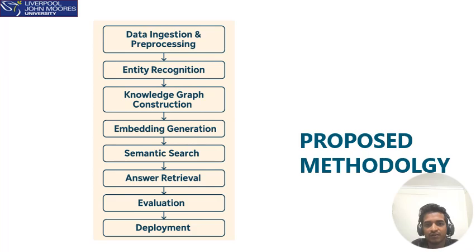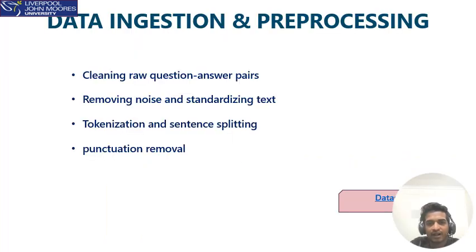This includes metrics for named entity recognition, semantic matching, and answer quality. Finally, the complete solution is deployed using a web interface backed by a CI/CD pipeline, a GitLab pipeline, ensuring reusability and reproducibility. This structured approach ensures that each step adds value while keeping the overall system transparent, scalable, and domain aware. Data ingestion and pre-processing.